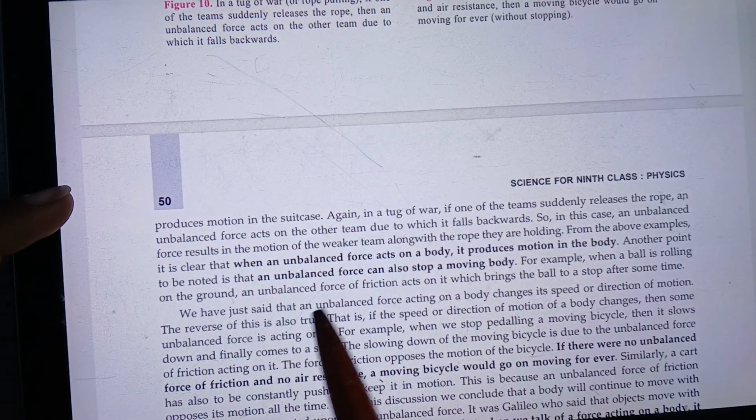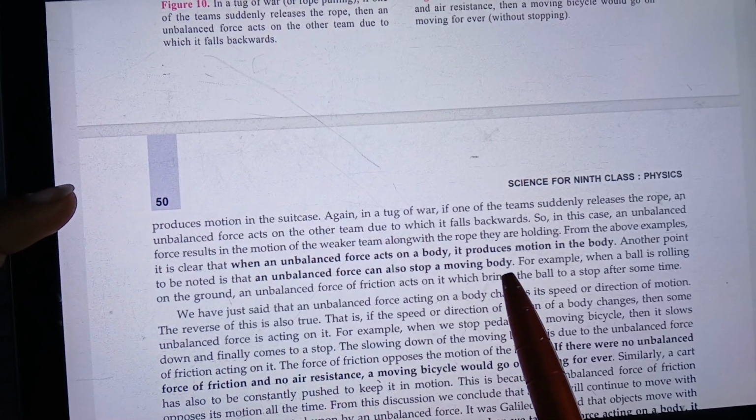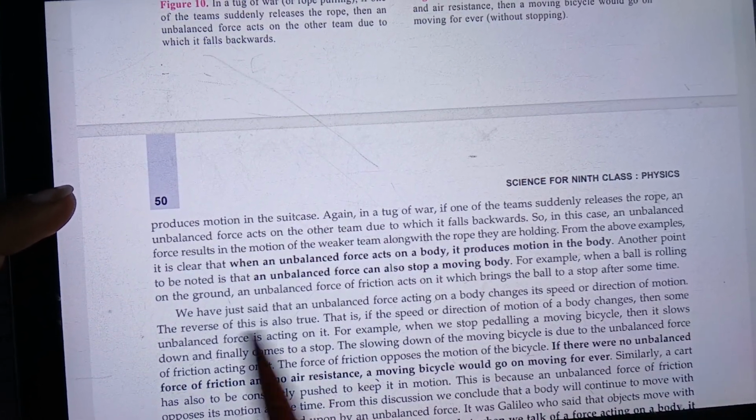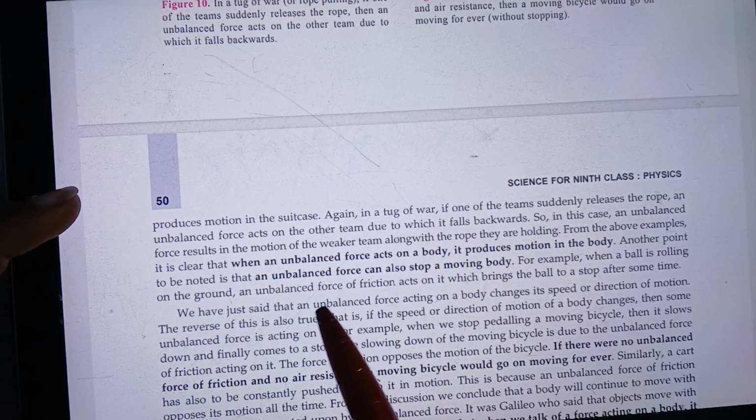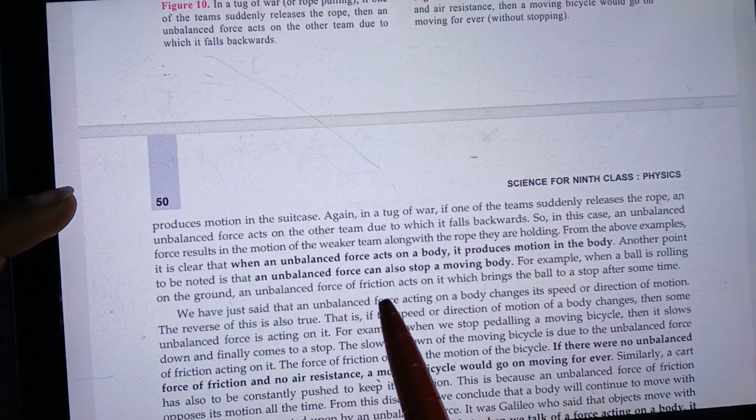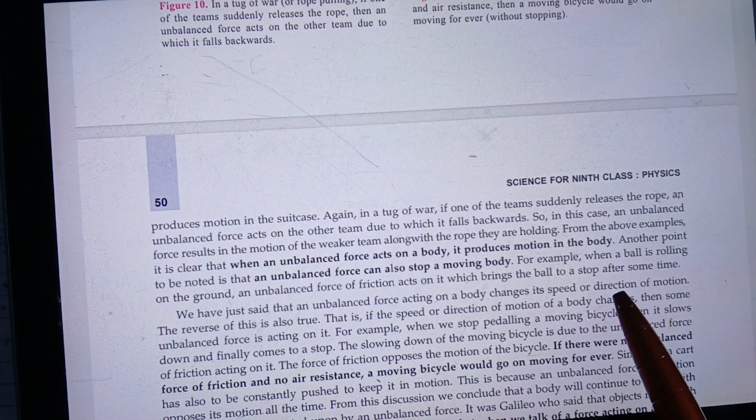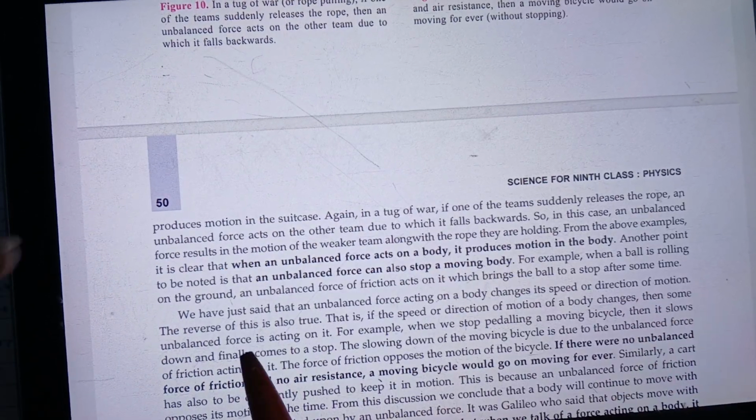Another point to be noted is that the unbalanced force can also stop a moving body. For example, when a ball is rolling on the ground, the unbalanced force of friction acts on it. Friction is the unbalanced force here, which acts on it and will bring the ball to a stop after some time.